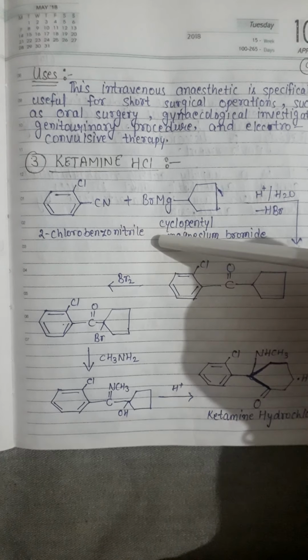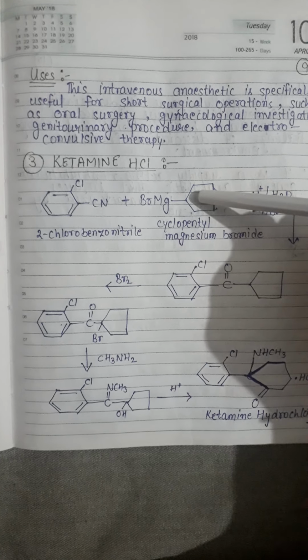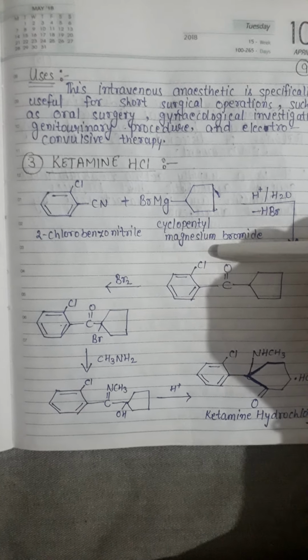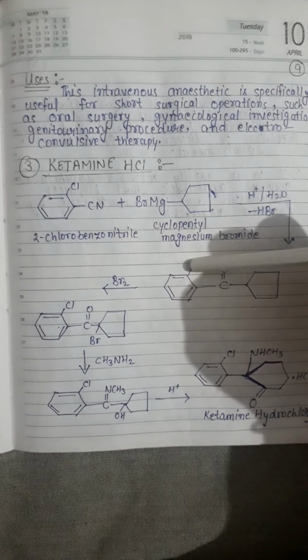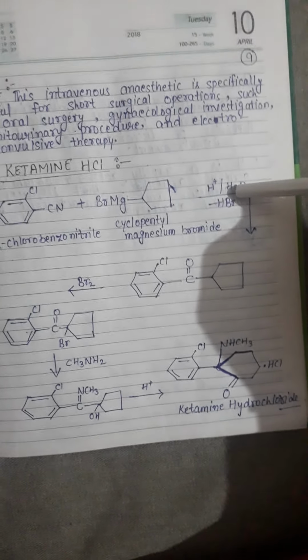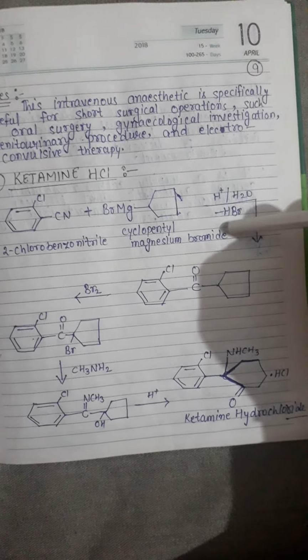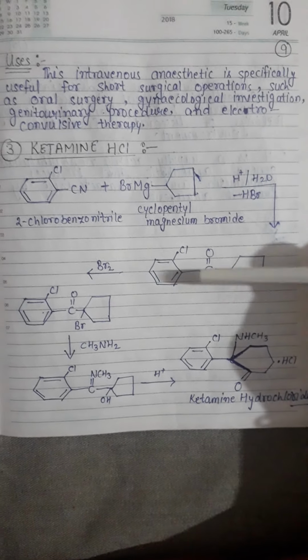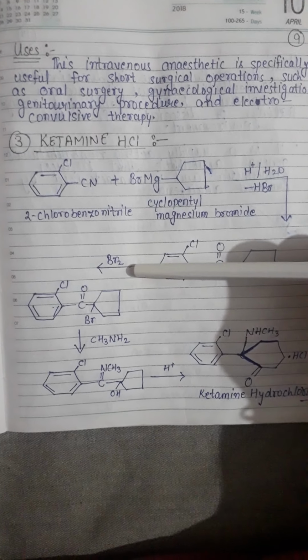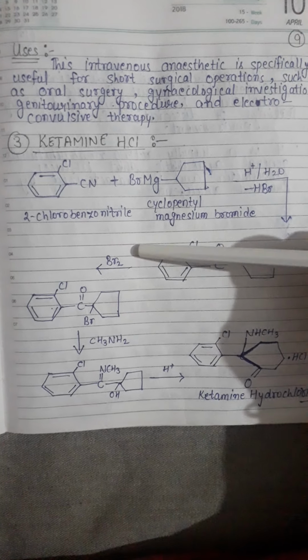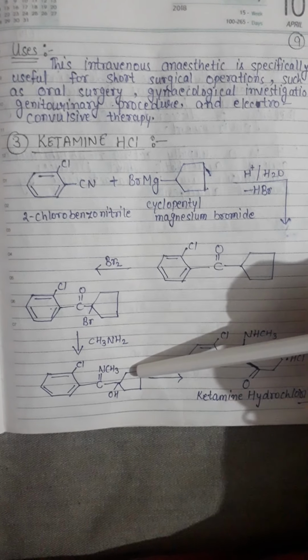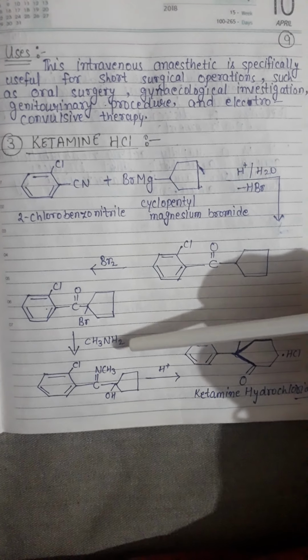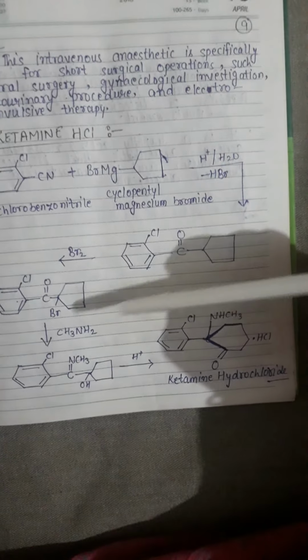Whenever 2-chlorobenzonitrile and cyclopentyl magnesium bromide are reacting with each other in the presence of some water, it releases HBr and makes an intermediate product. And whenever the intermediate product is reacting in the presence of a bromine compound, it makes a different type of intermediate product, and after many reactions it makes the ketamine hydrochloride compound.